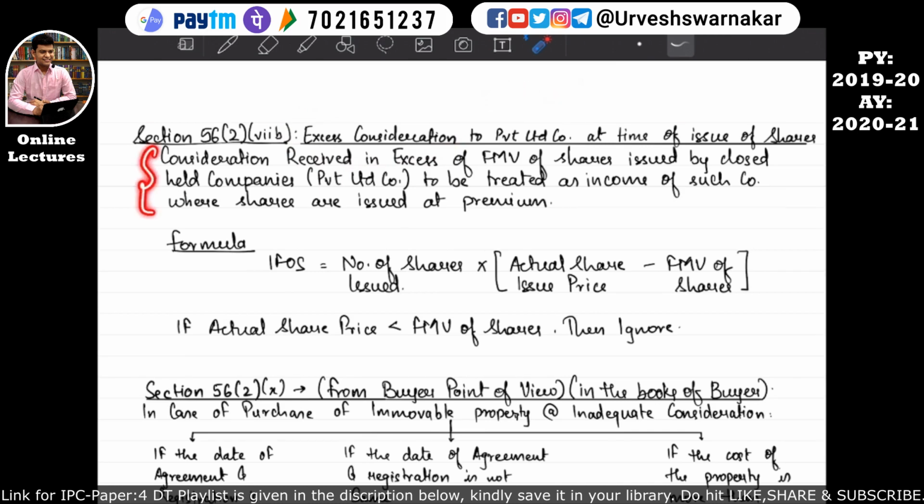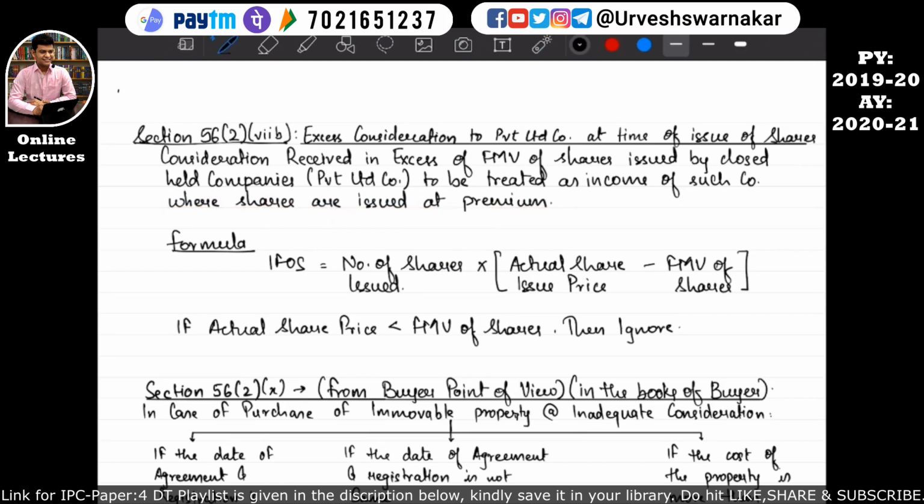So now let's read the particulars given under this section, that is section 56 subsection 2 subsection 7b. This section says that consideration received in excess of fair market value of the shares issued by a closely held company. A closely held company means a private limited company. Okay, so let's understand till here. If a private limited company is receiving a consideration in excess of what? In excess of the fair market value of the shares, then such excess consideration will be treated as the income of such company where the shares are issued at a premium.